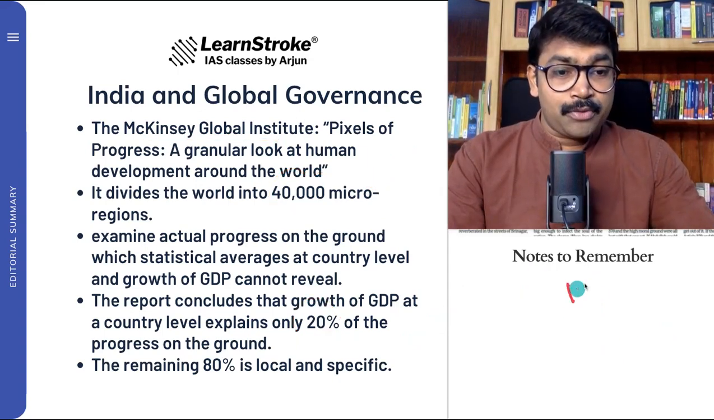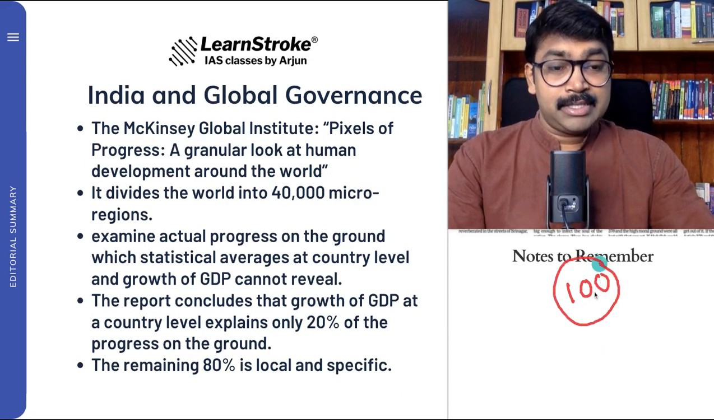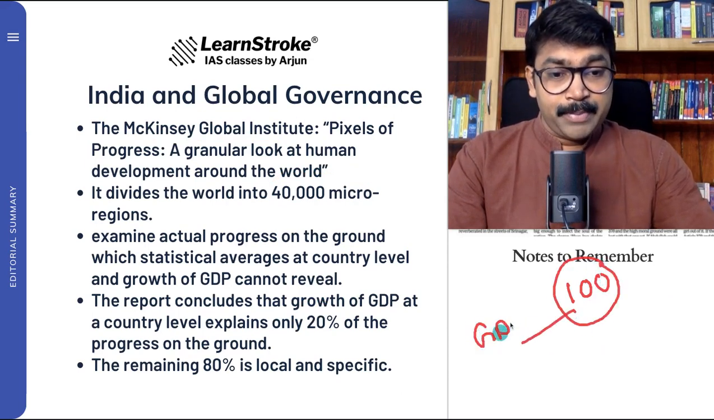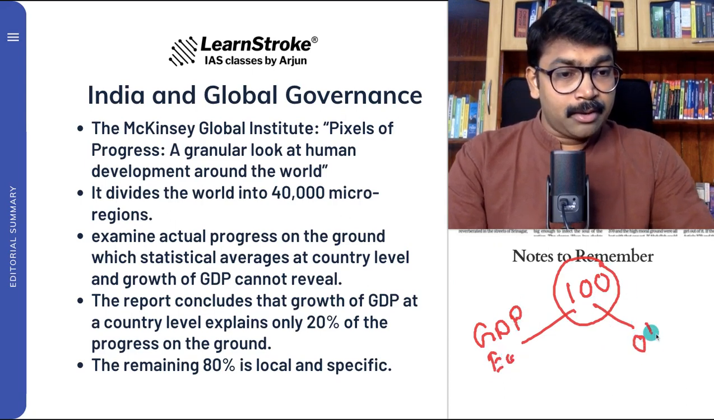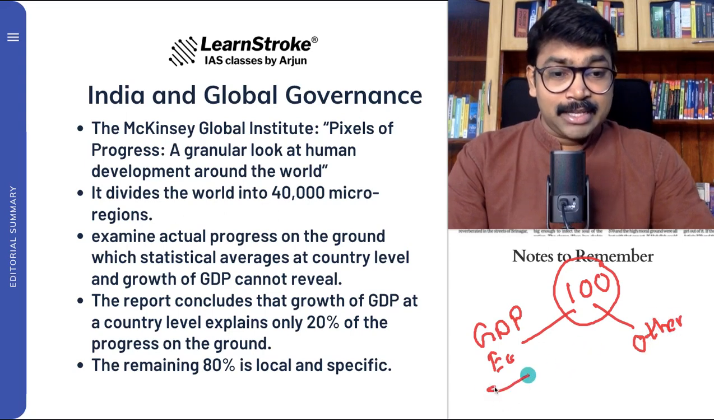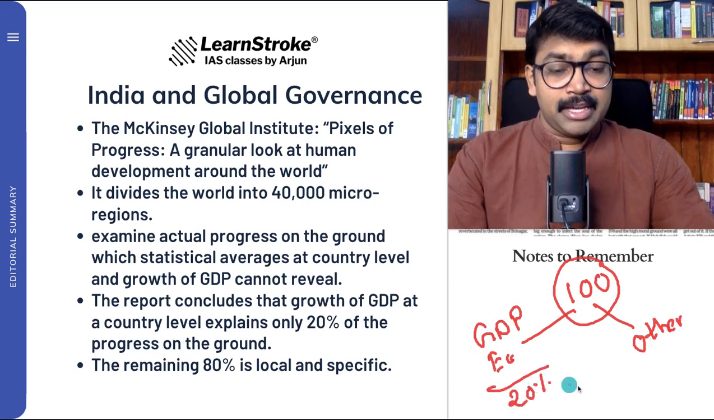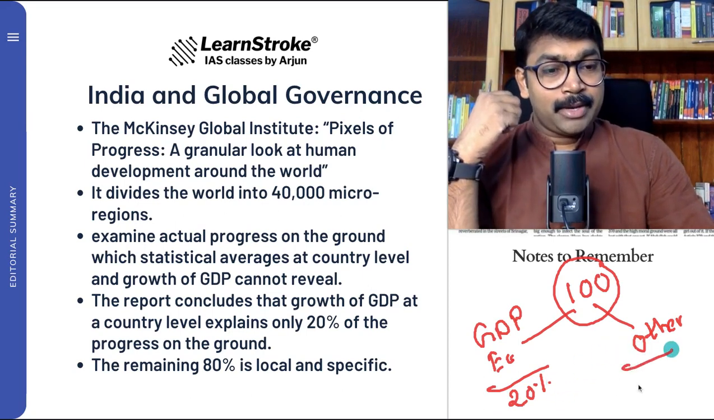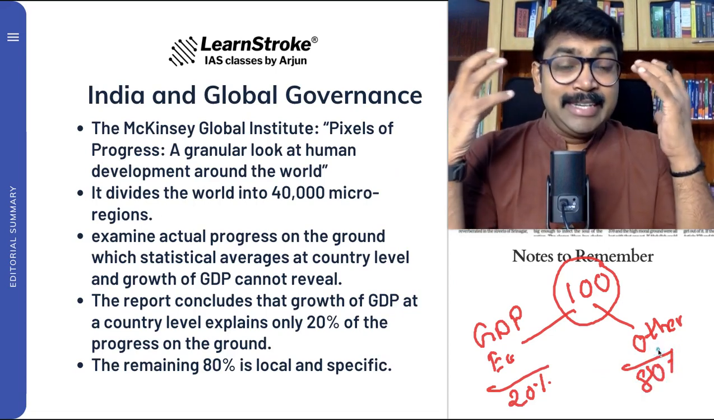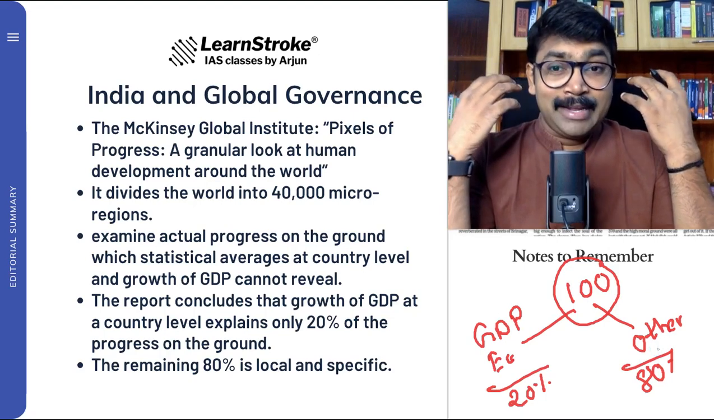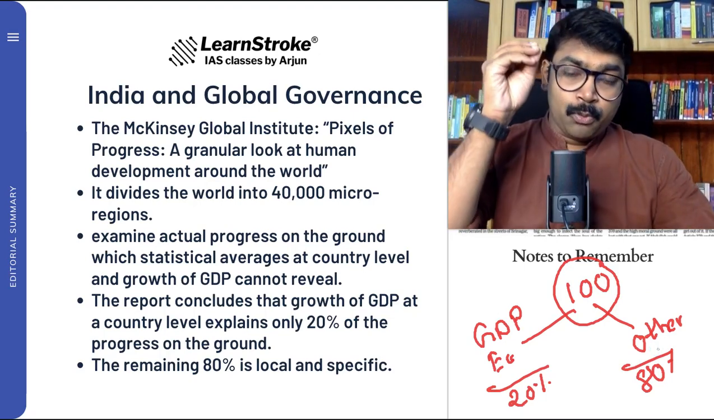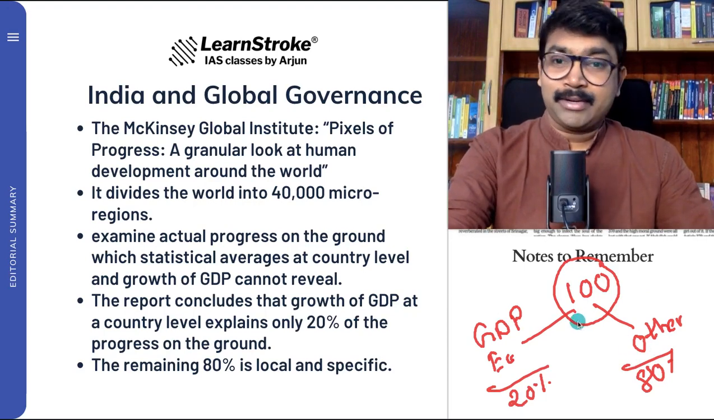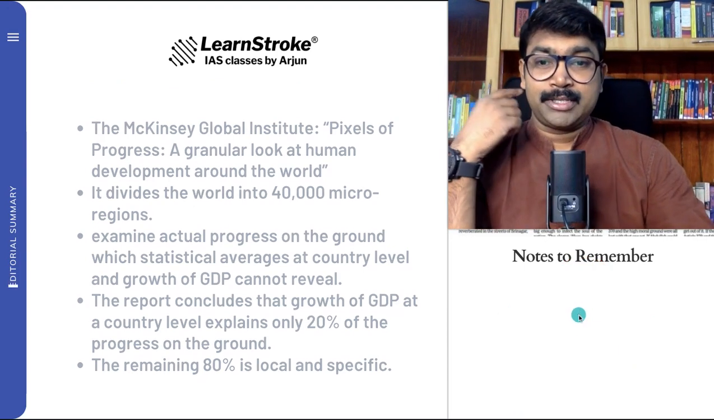So out of 100, we often feel that a country is developed on the basis of GDP, the basic economic indicator. On the other side, you have the other issues. The study said that only 20% of the issues are revealed by GDP, while the other 80% are aspects relating to local and specific conditions. So GDP, GNP, or economic indicators may not be the right tool to measure progress. That is very important. It is not the only tool to measure progress.